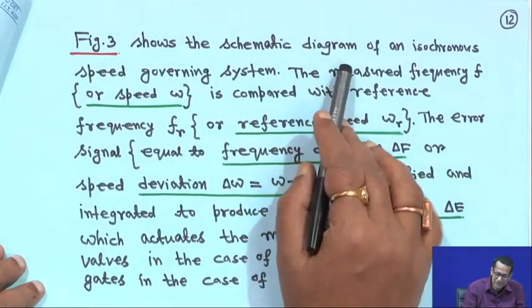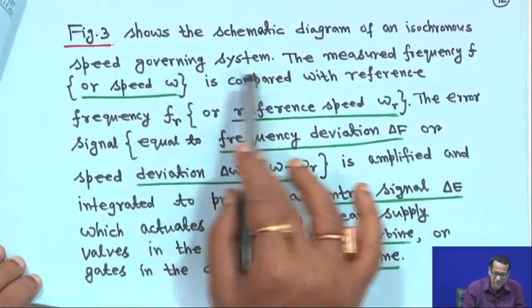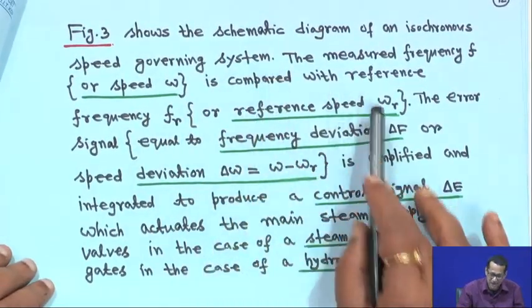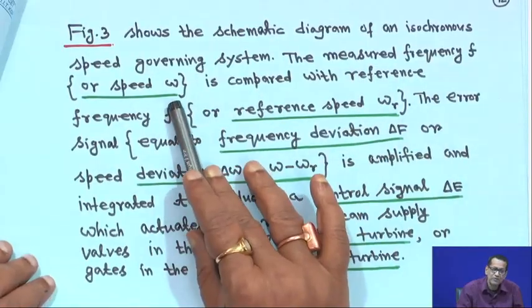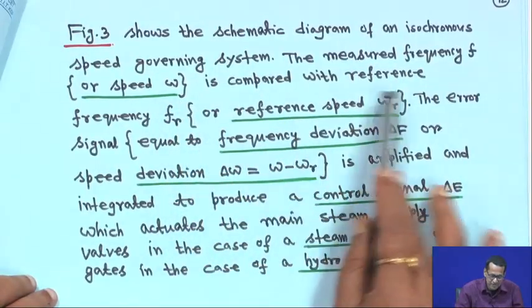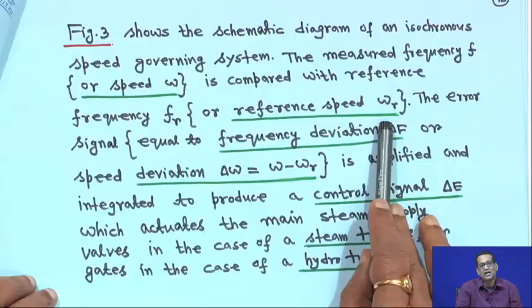Figure 3 shows the schematic diagram of an isochronous speed governing system, as I just showed you. The measured frequency f or speed omega is compared with the reference frequency f r or reference speed omega r.